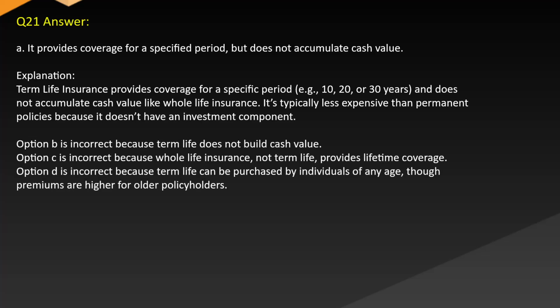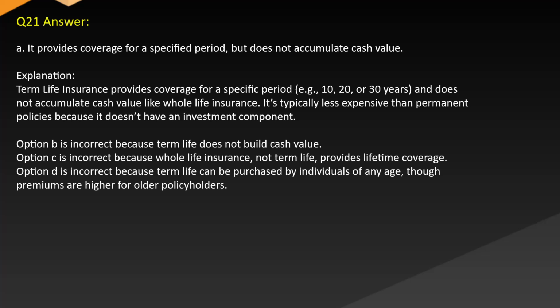Answer A. It provides coverage for a specified period but does not accumulate cash value. Explanation: Term life insurance provides coverage for a specific period, e.g., 10, 20, or 30 years, and does not accumulate cash value like whole life insurance. It's typically less expensive than permanent policies because it doesn't have an investment component.